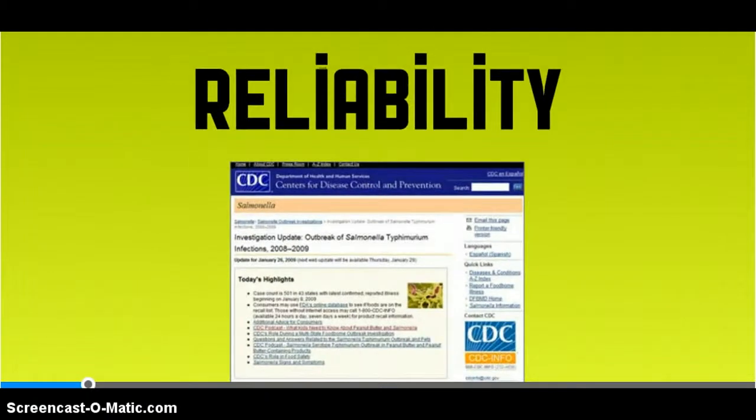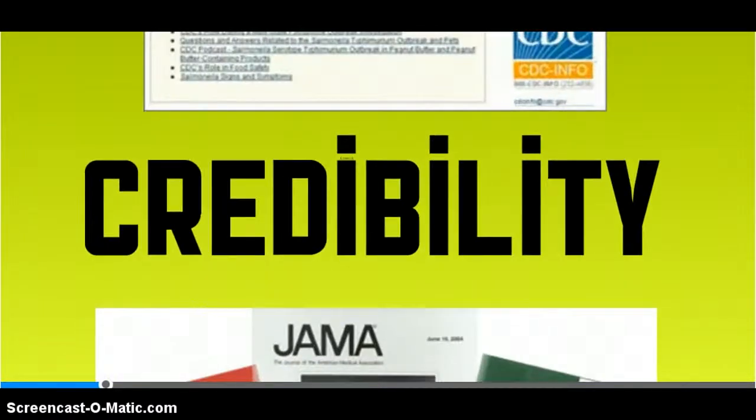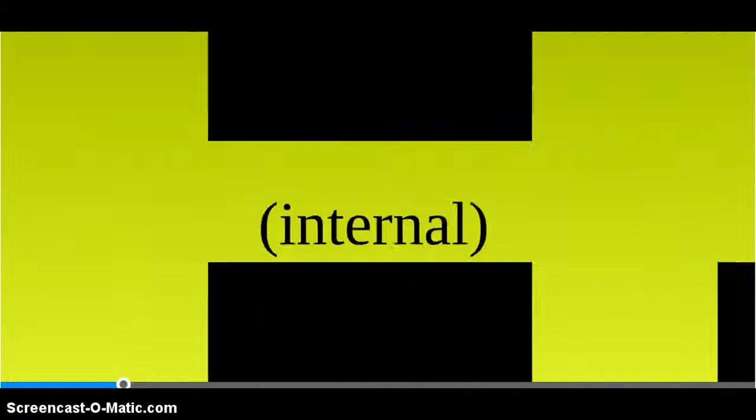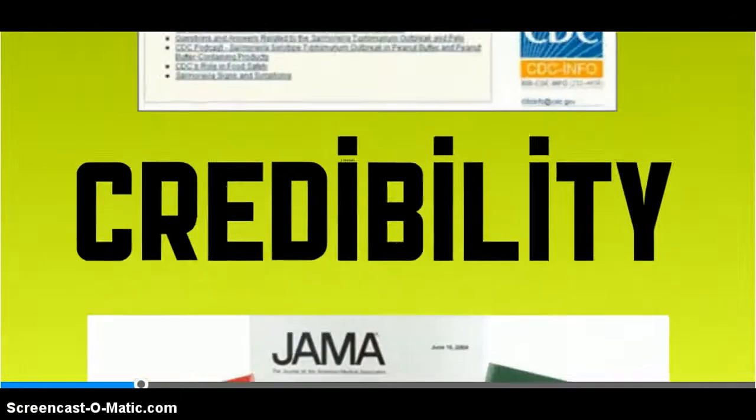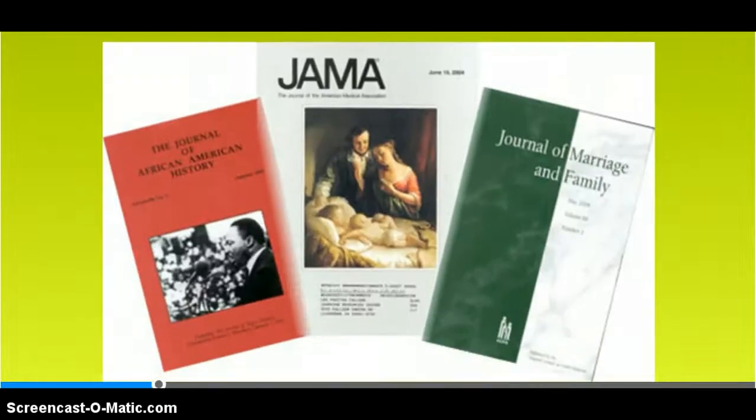The next criteria you want to look for is credibility, which is the reader's trust in the writer's honesty, goodwill, and trustworthiness based on internal factors such as the writer's tone, reasonableness, fairness in summarizing opposing views, and respect for different perspectives. Credible sources exude moral courage and integrity and consistency of principle.